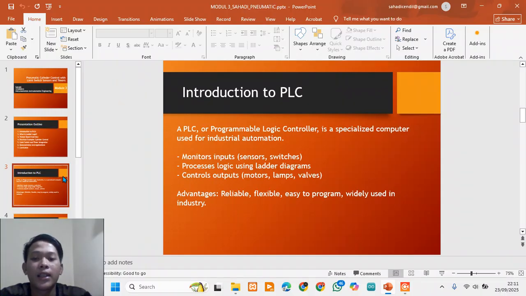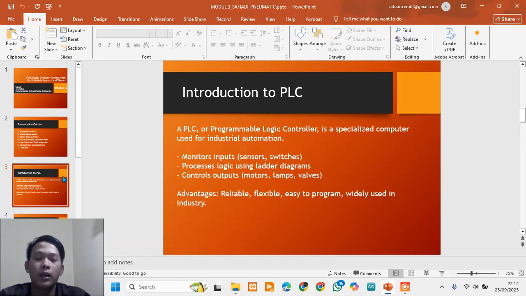Introduction to PLC. What is a PLC? A PLC, or programmable logic controller, is essentially a small but powerful computer designed to control industrial machines and processes.